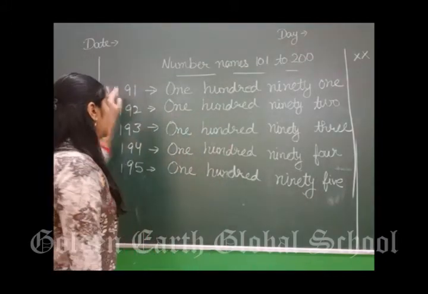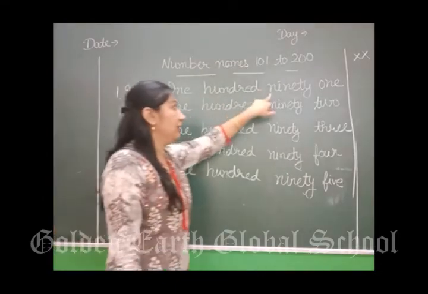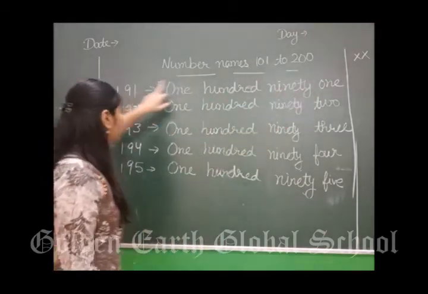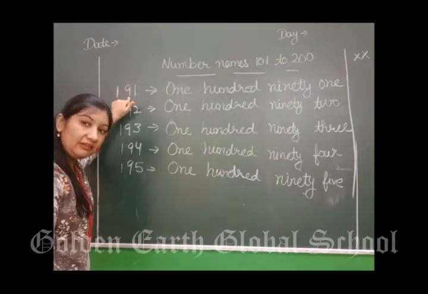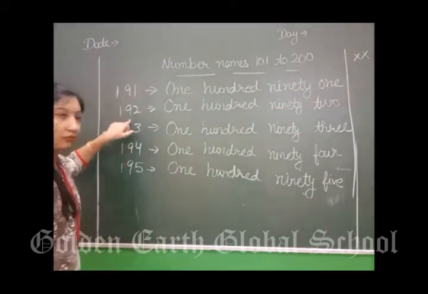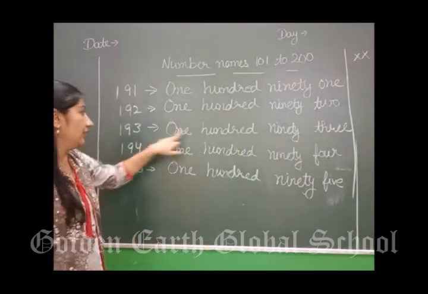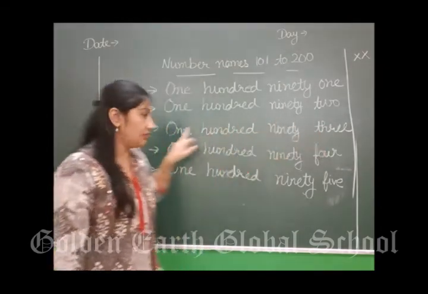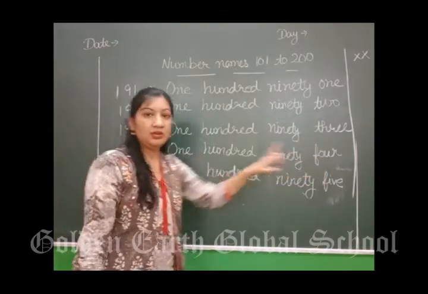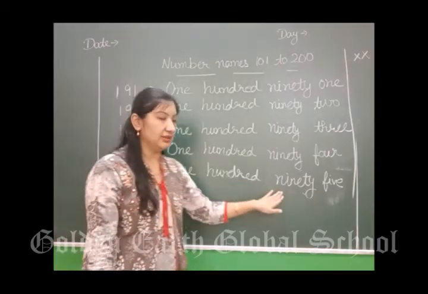After 190, what will come? 191. How will we write 191? Sorry, after 90, what will come? 91. So it is 191. After 91, what will come? 92. 192. Then 193. 93 के बाद 94. 194. अब 194 के बाद 195. 195.